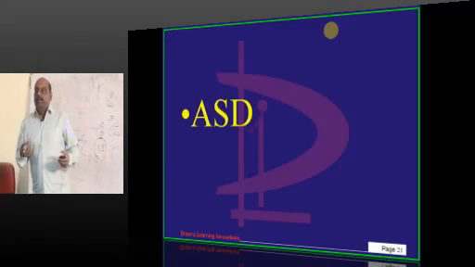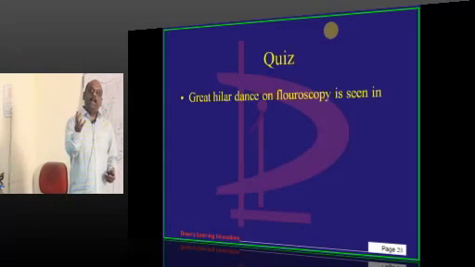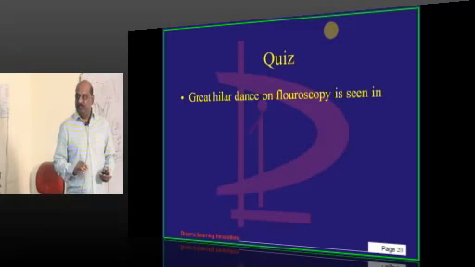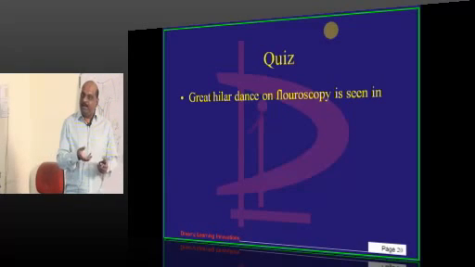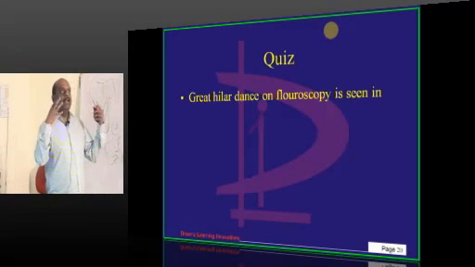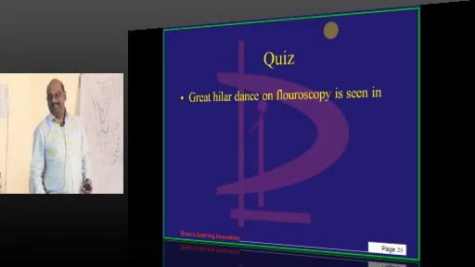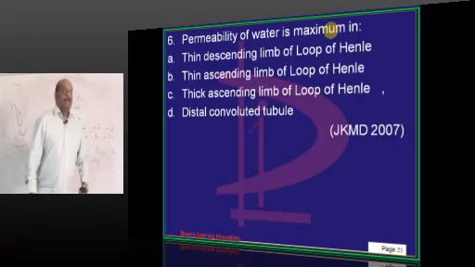Classically, in ASD what happens? Your left atrial blood enters the right atrium; all right atrial regular blood and shunted blood together will pass from the right atrium into the right ventricle into pulmonary vessels. So pulmonary plethora will be there. If you do fluoroscopy, it will be like the hilum is dancing, is the feeling that you will get because of the pulmonary plethora.